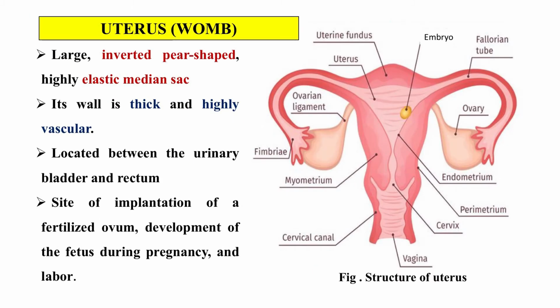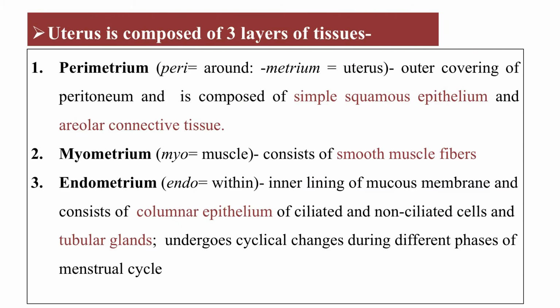Uterus is a large inverted pear shaped and highly elastic median sac. As you can see in the diagram, its wall is very thick and highly vascular, which will help in implanting the embryo. It is located between the urinary bladder and the rectum, and it is the site for implantation of the fertilized ovum. Now, it is composed of 3 layers: the outer perimetrium, the muscle layer, which is the myometrium, and the inner layer, which is the endometrium.